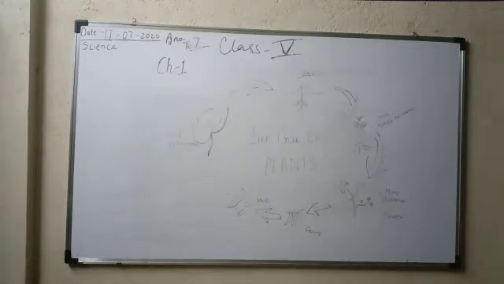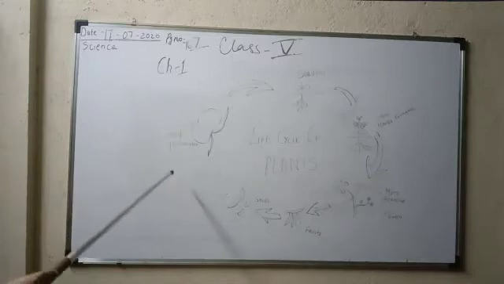Before starting the class, I would request all the students, please take out your books and keep them in front of you. Take out page number 167. You will see the first line written on page number 167, life cycle of plants. We discussed it many times previously, the steps of seed germination, but we will conclude today the life stages of the life cycle of plants.